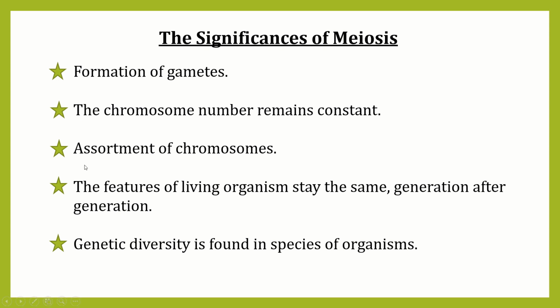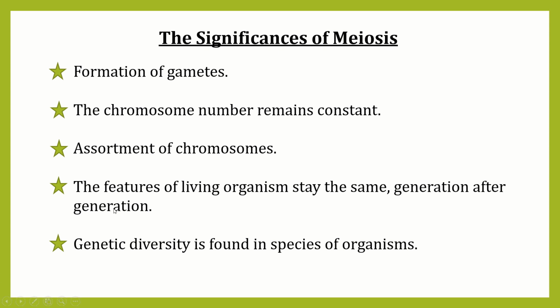Now, the third significance. Assortment of chromosomes. That means the paternal and the maternal chromosomes are assorted independently of each other. This is only possible because of the process of meiosis. Without meiosis, the paternal and the maternal chromosomes would not have assorted simply.